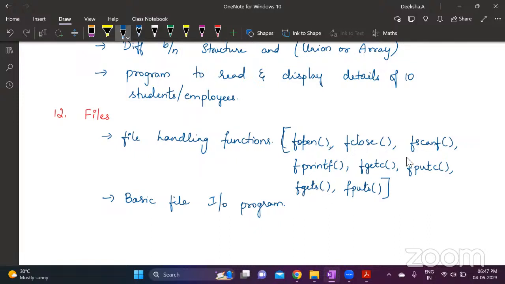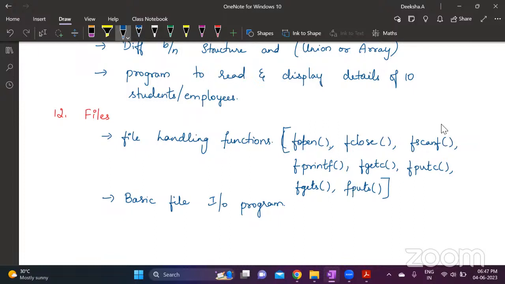And to print, since you're not printing to a file, you're printing on the monitor, you can give printf directly, not fprintf, only printf. Printf will display it on the standard output device, which is your monitor. Scanf will read from the standard input device, which is the keyboard. Whereas fprintf prints to a file, and fscanf reads from a file.